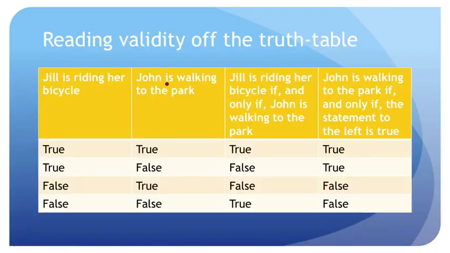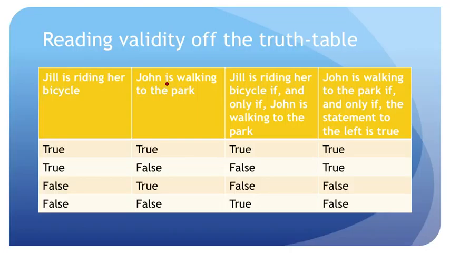Well, those two premises will be true only in the first of our four scenarios, because in the first of our four scenarios, it'll be true that Jill is riding her bicycle if and only if John is walking to the park. And in the first of our four scenarios, it'll also be true that John is walking to the park if and only if that last statement, premise 1, is also true. So, that's the only scenario under which both of those premises are true. But now notice, in that scenario, when both of those premises are true, Jill is riding her bicycle.